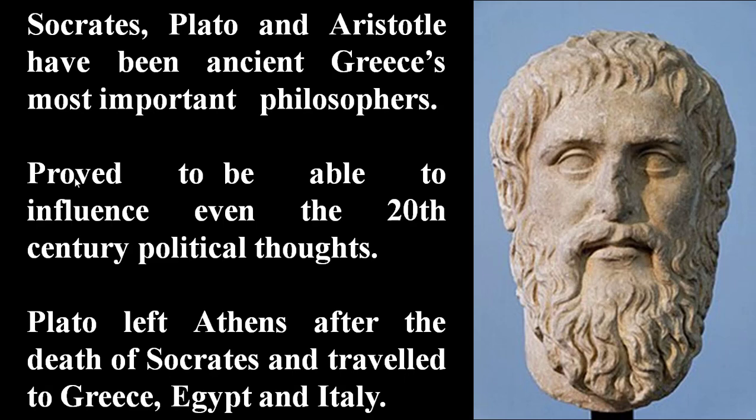Socrates, Plato, and Aristotle have been ancient Greece's most important philosophers, able to influence even 20th century political thoughts. Plato left Athens after the death of Socrates and travelled to Greece, Egypt, and Italy.